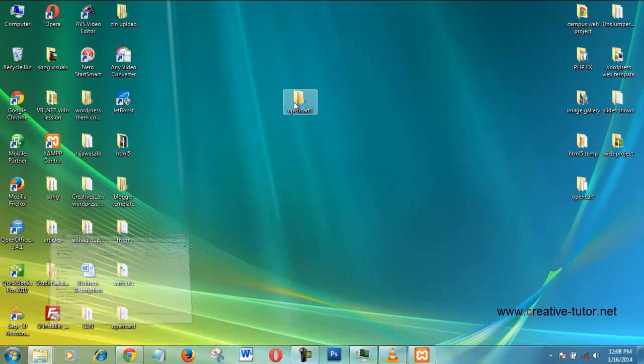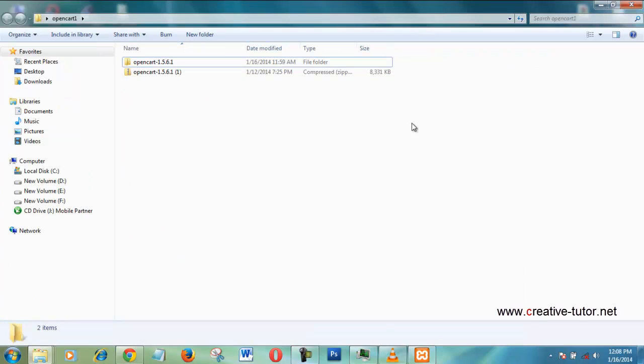Hello friends, I am going to show you how to install OpenCart on XAMPP. First you can download OpenCart as a zip file from the official website, then you can unzip.